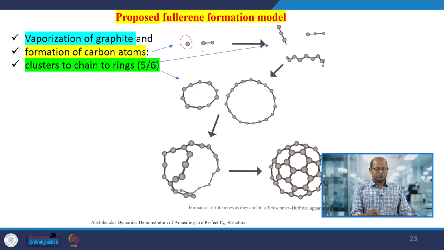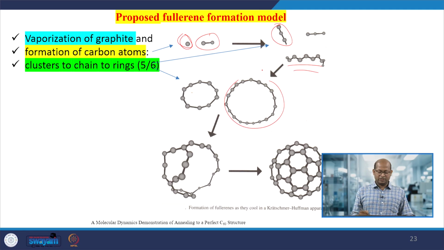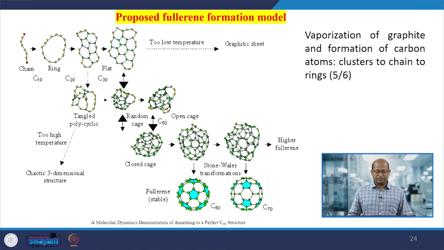Then these carbon molecules or carbon atoms form chains, and then ring-type structures, which may be hexagonal or pentagonal arrangements. Here you can see chain formations and ring formations, and at the same time they are coupled with each other, and these pentagons and hexagons, the rings, are interconnected with each other.